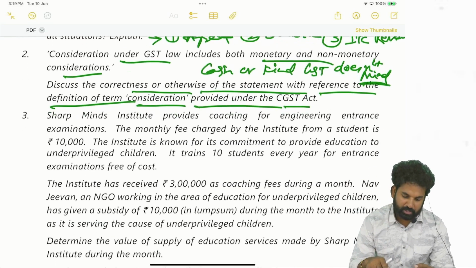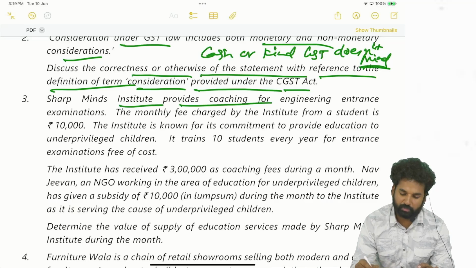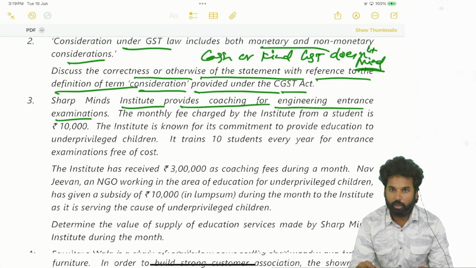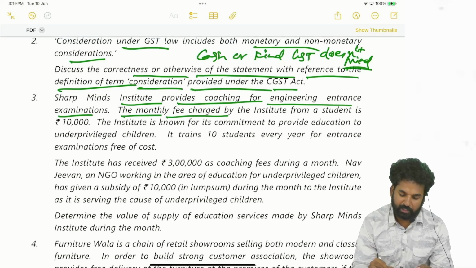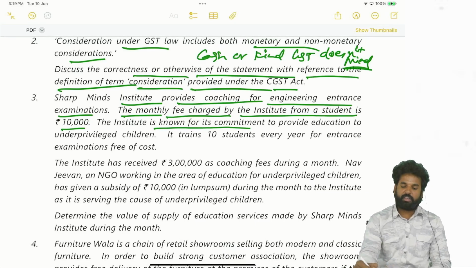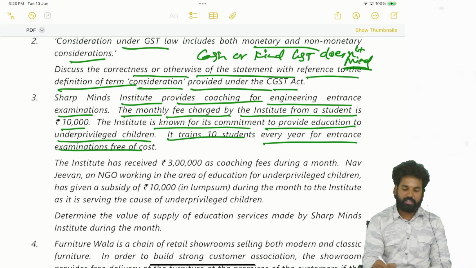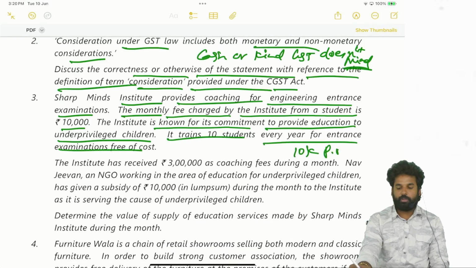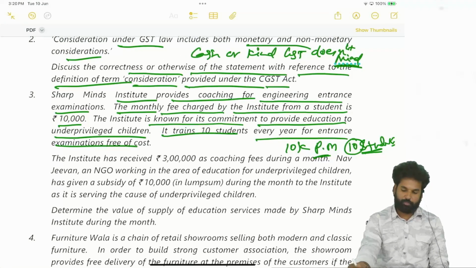Next, Sharp Minds Institute provides coaching for engineering entrance examination. The monthly fees charged by the institute from a student is 10,000. The institute is known for its commitment to provide education to underprivileged children. It trains 10 students every year for entrance examination free of cost. So it generally charges 10K per month, but for 10 students, they will offer free coaching. The institute has received 3 lakhs as coaching fees during a month. So that means for 30 students.